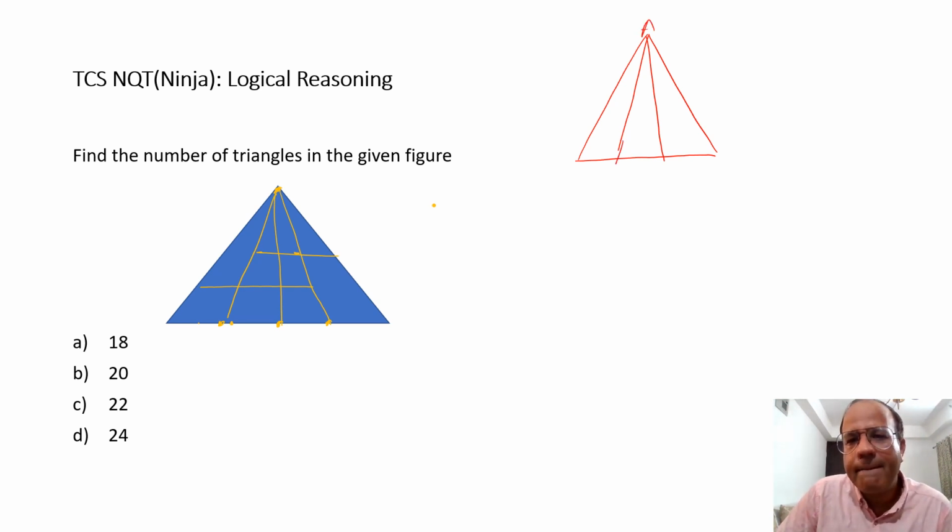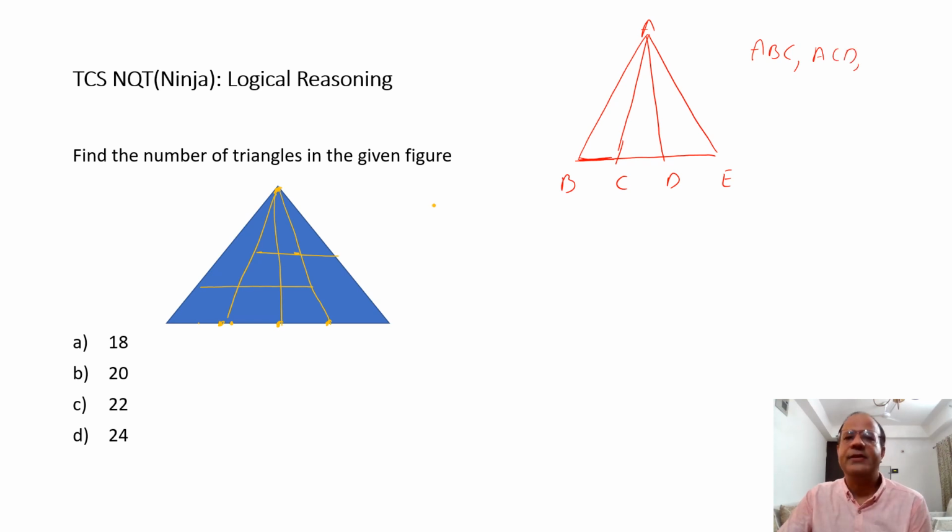So I can label it like this: A, B, C, D, E. Okay, this is how it is labeled. And now let's have a look at it. I need to count the triangles. You would agree with me, I can start counting the smaller ones like ABC, where the base is 1/3 of the entire base. And then I can count ACD, which has the same length of base, and then ADE. How many are there? There are 3.